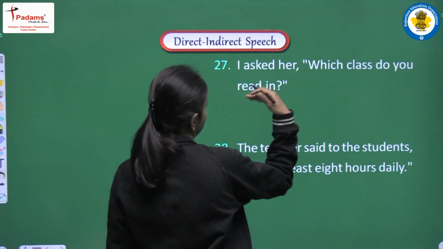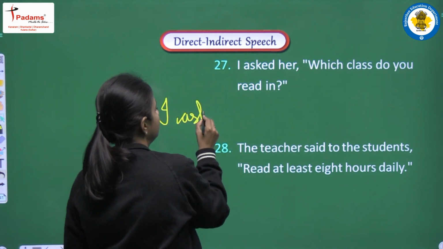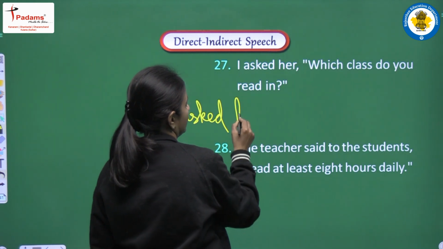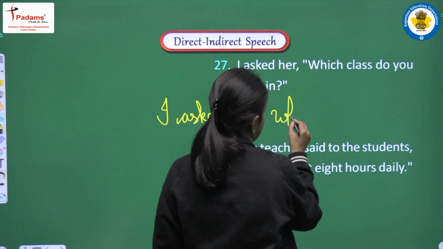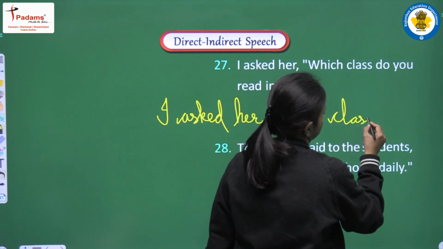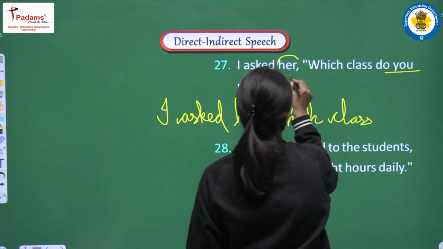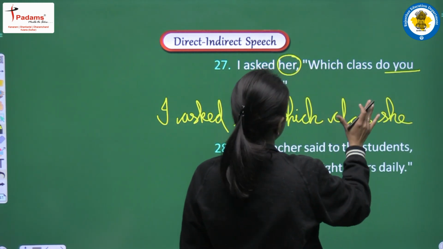Next is I asked her which class do you read in. Again we are having interrogative sentence. So we will write I asked her. WH word we are having which class. So we will write same word which class. You, it will be converted according to object. So we will write she. Which class she.